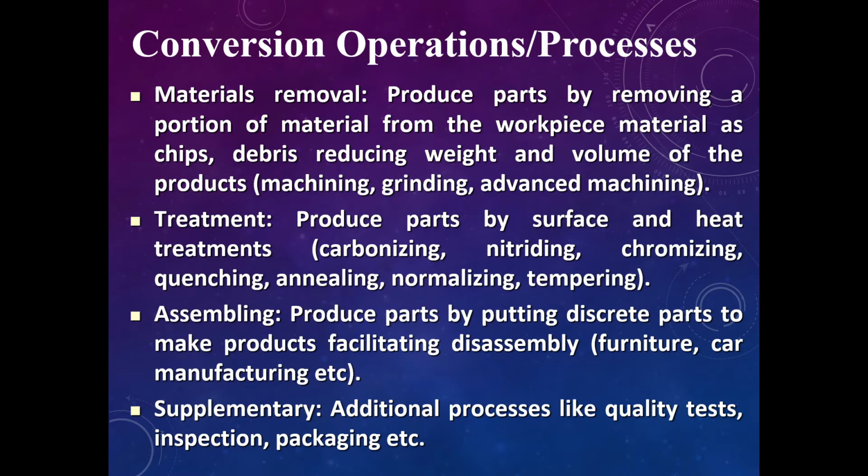And then another process is assembling, to produce a product by putting discrete parts together, for example furniture and car manufacturing. I think we already gave an example in the first slide in the introduction of how assembling happens.